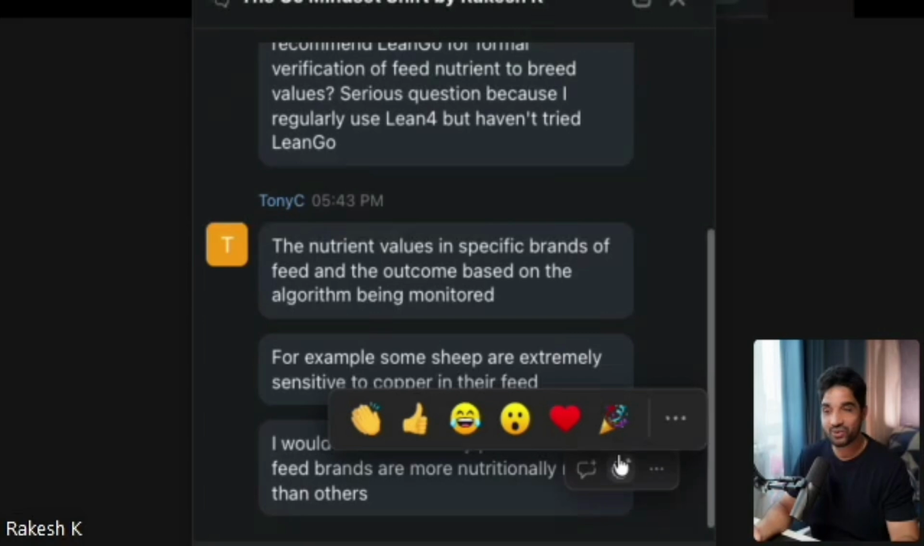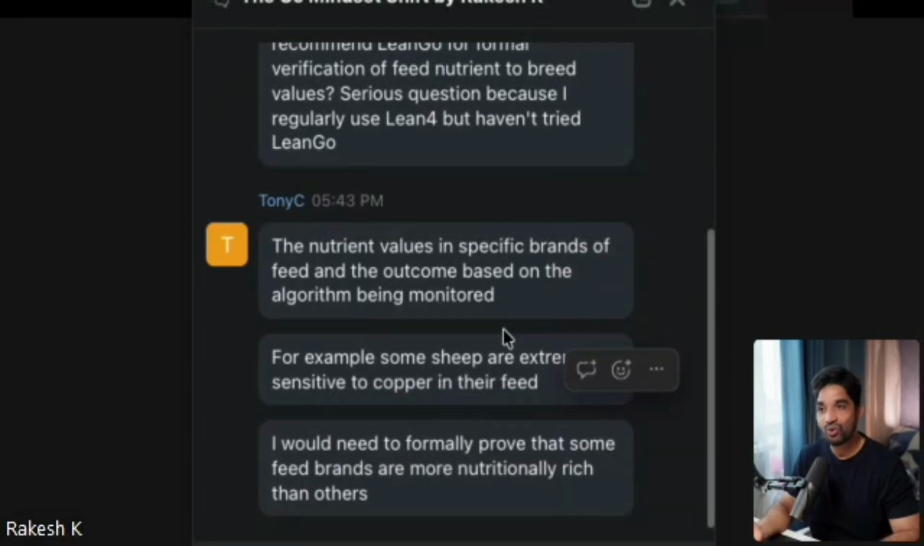Would you recommend learn Go for formal verification of feed nutrient breed values? Serious question. I would need to formally prove that some feed brands are. See, it doesn't matter what software you're building. Go always, you can build it in Go. There is no problem.